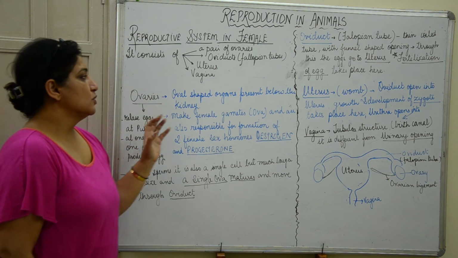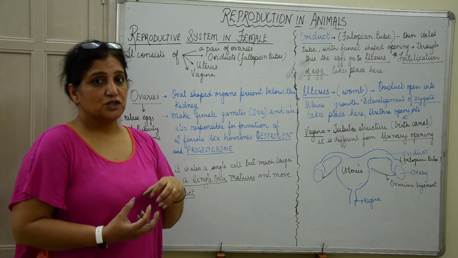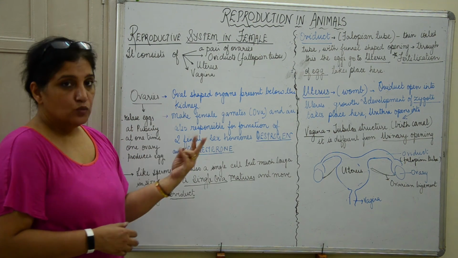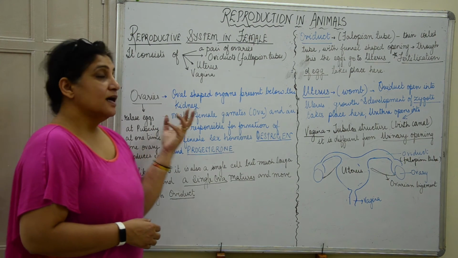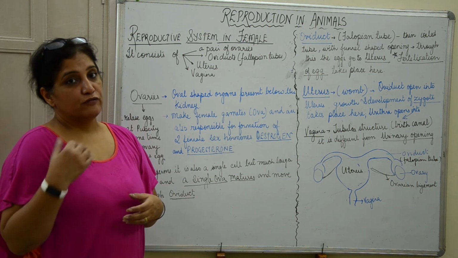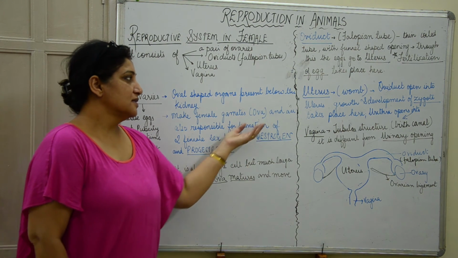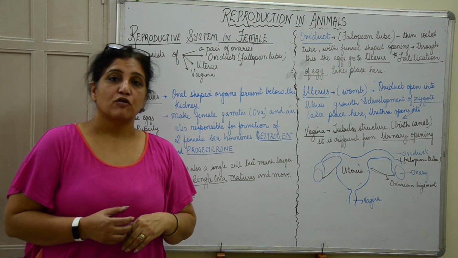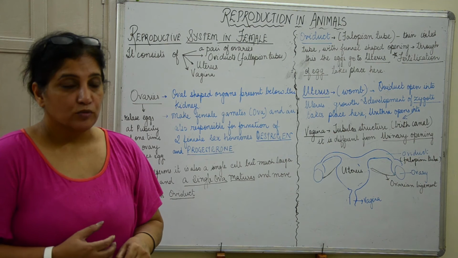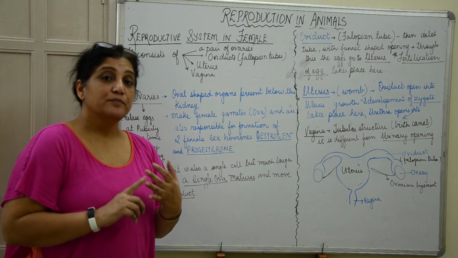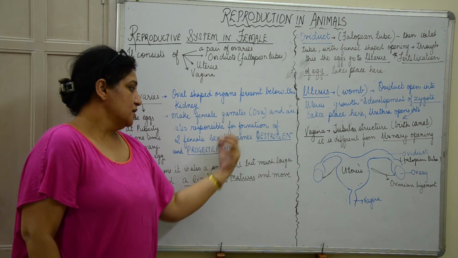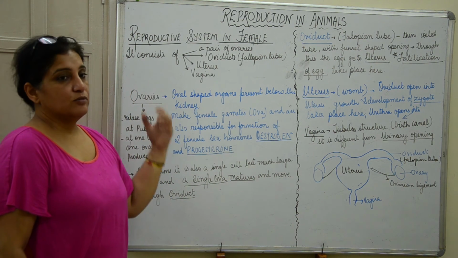Now ovaries. Ovaries are oval shaped structures which are present inside the abdominal cavity. They are two in number, and they are the ones which are responsible for the formation of the female gamete, that is ova, and they are also responsible for the formation of the female sex hormones, which are estrogen and progesterone. So in females you have two types of sex hormones, estrogen and progesterone, and these are found in the ovaries only.